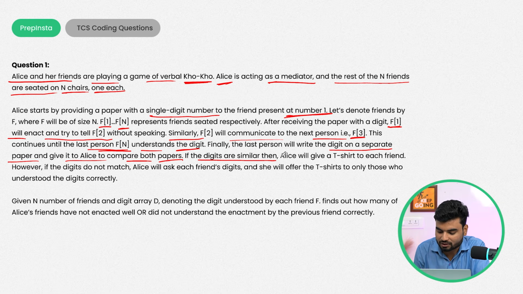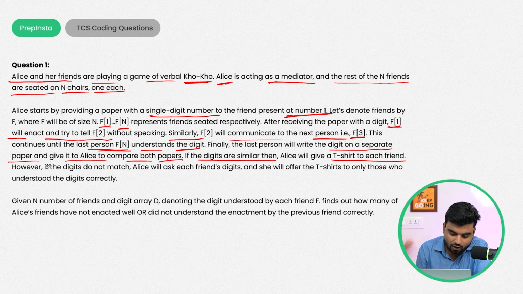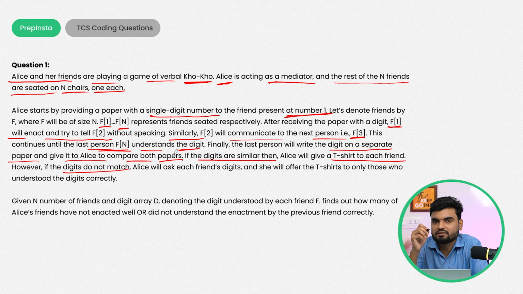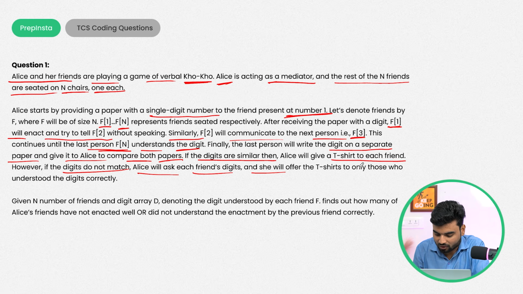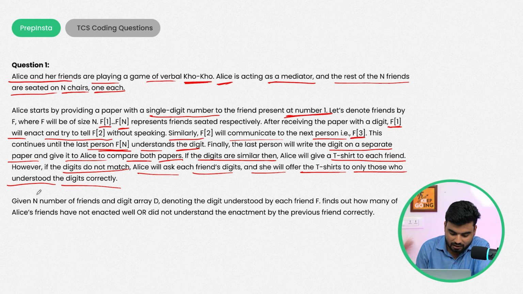If the digits are similar, Alice will give a teaser to each friend. If all the digits are similar, like everybody passed the correct thing, she will give a teaser to everybody. However, if the digits do not match, in this case Alice will ask each friend's digit and she will offer the teaser only to those who understood the digits correctly. Now, given n number of friends and a digit array D, denoting the digit understood by each friend.